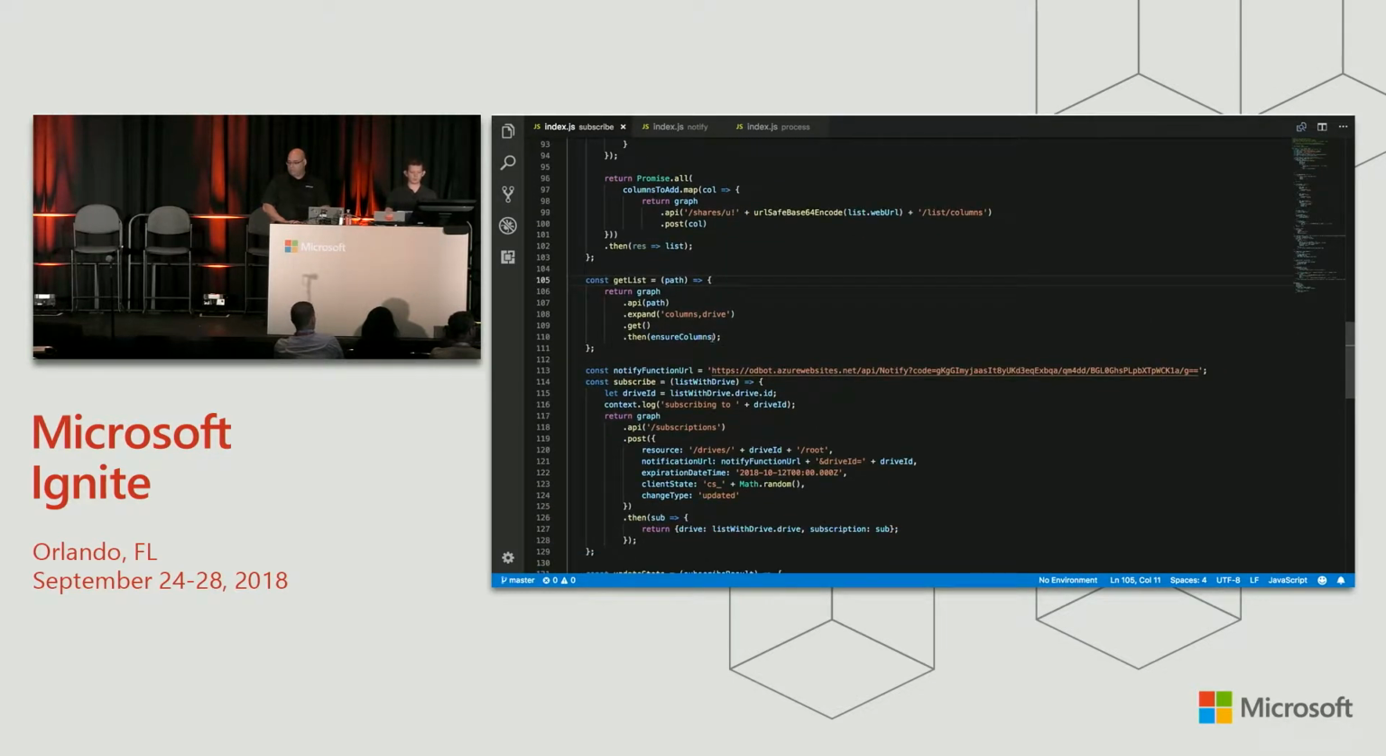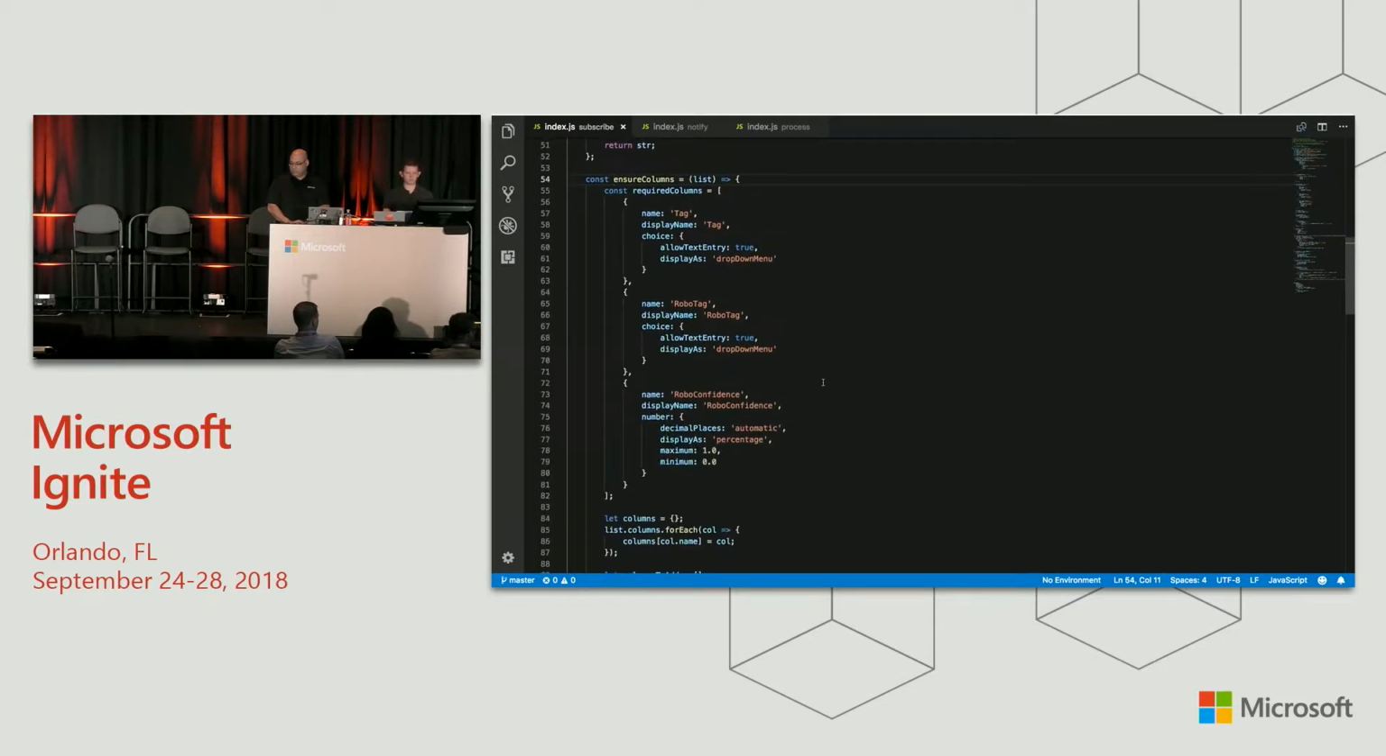GetList is pretty simple. We call the Graph SDK, pass in our path, and expand the columns and the drive. We want to look at the list schema and see which columns are defined to see if we need to add any more. We also want to get the drive information about the list so we can get the drive ID, because this entire system is keyed off of the drive ID. We do the get, and then when it comes back, we call ensure columns.